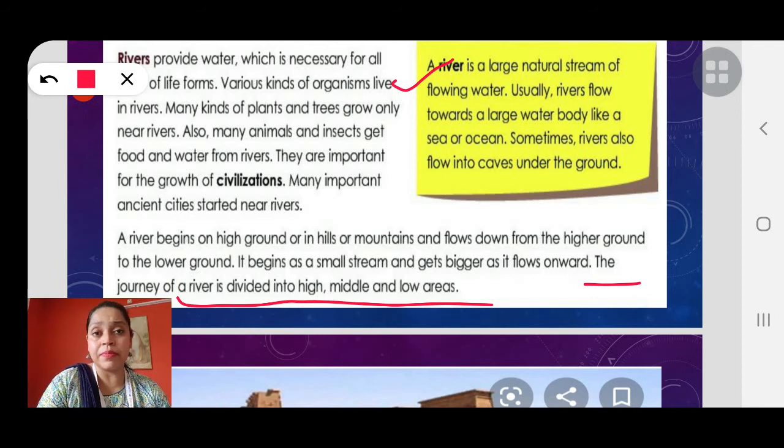And one more thing, sometimes rivers also flow inside caves or under the ground. If there are some cracks on the ground, they flow under the ground, or if there are some caves, they go inside the caves. Okay, children?